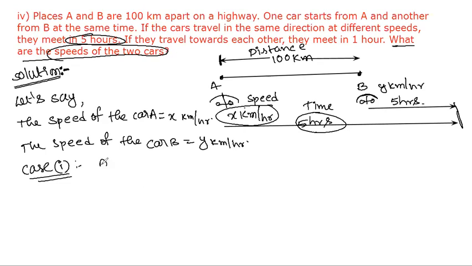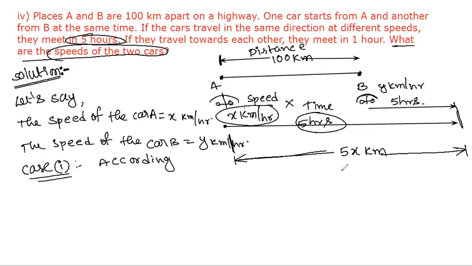Now I'll make an equation from this. See carefully. What is the distance traveled by car A? Distance is speed into time. The speed is x, and the time is 5 hours. Multiply: 5x kilometers. That is the distance traveled by car A. Can you guess the distance traveled by car B?